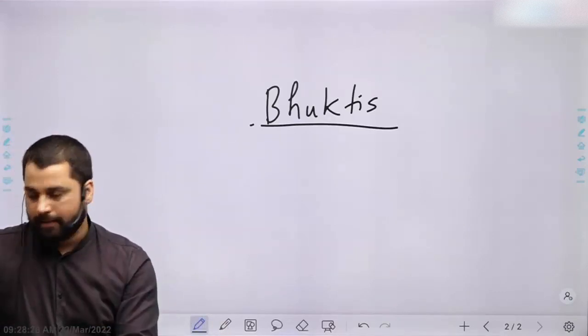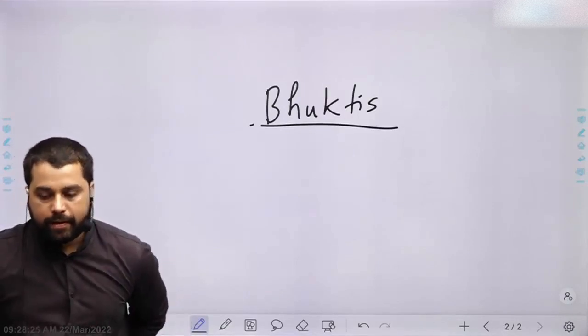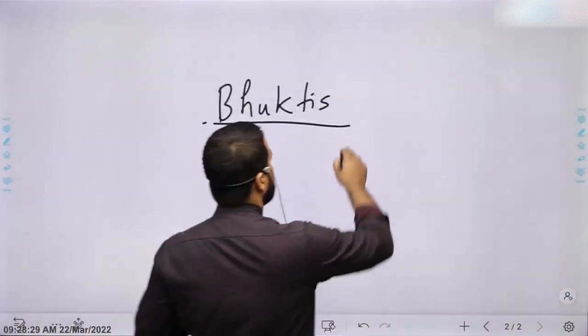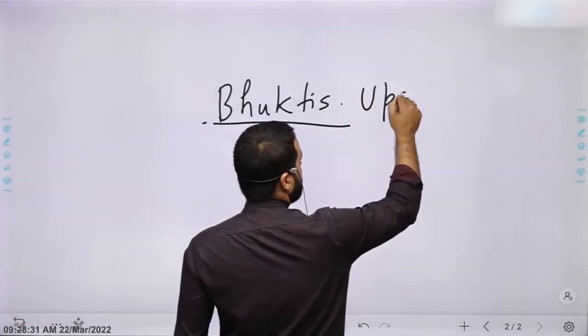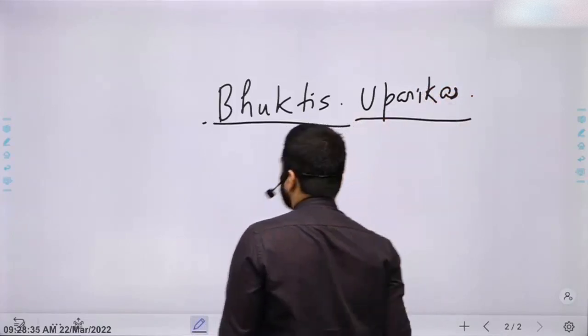These bhuktis were under the charge of uparikas.